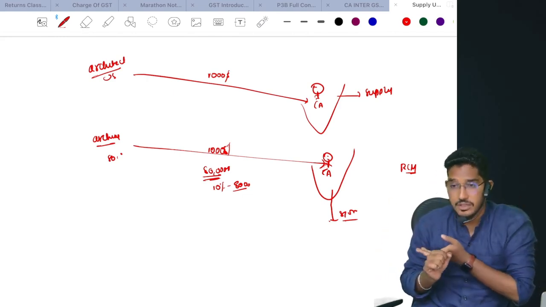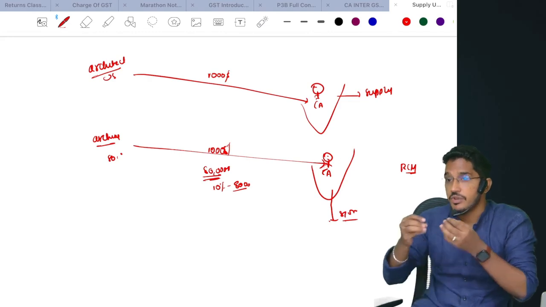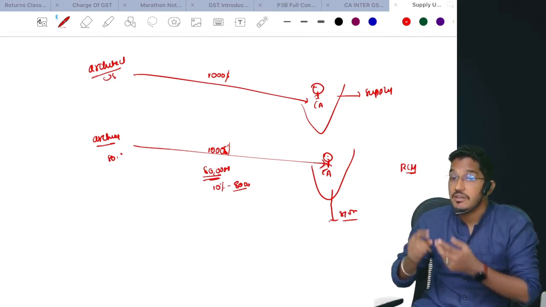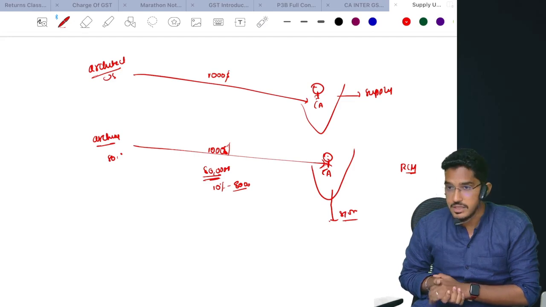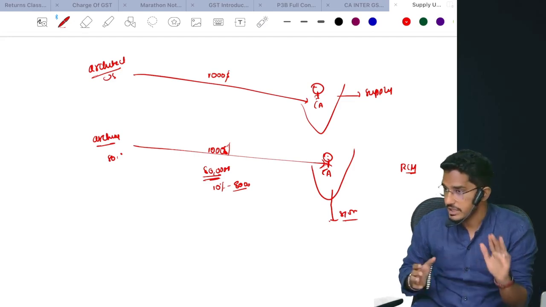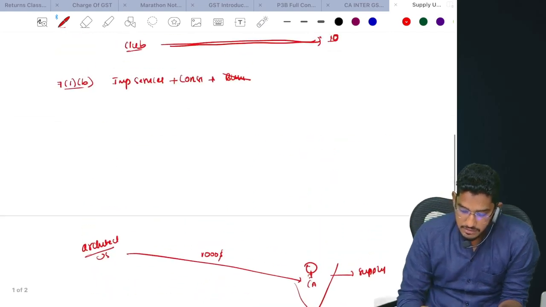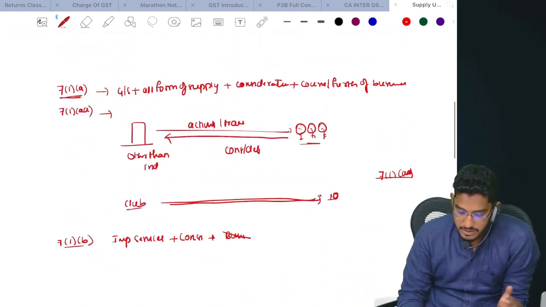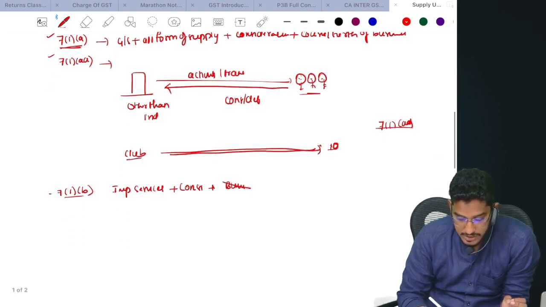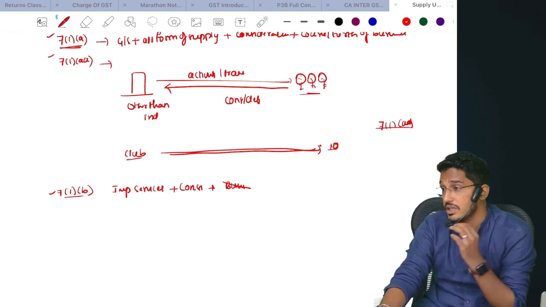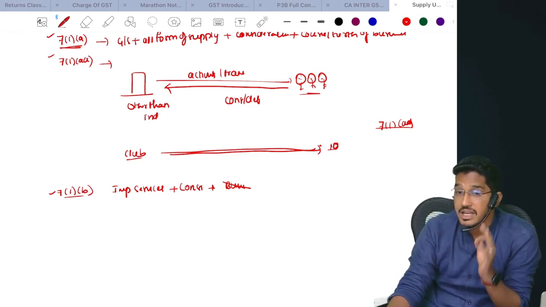Section 7 subsection 1 clause B. What does that say? If you are importing services for a consideration, whether or not in the course or furtherance of the business, those activities also will fall under the supply definition. Clear? Till now, if you pay close attention, in all three clauses, A, AA and B, consideration must be there.